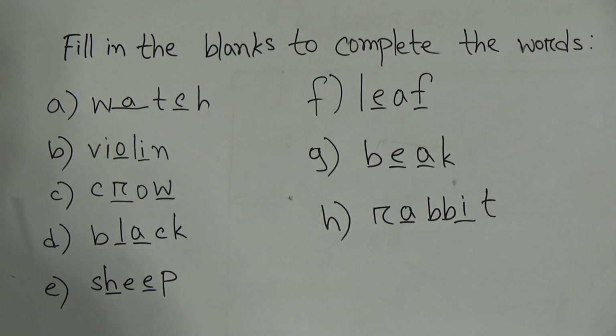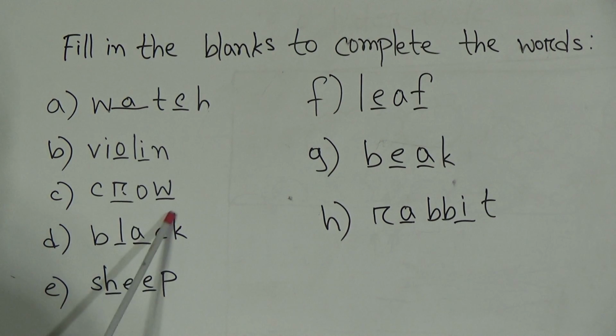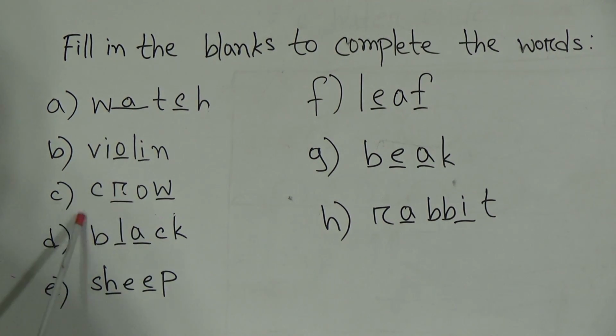Look, dear students, now our next word, number C, crow, and the spelling is C-R-O-W, crow. Dear students, you will find a gap here, and there you have to write R, and in the next gap after the letter O you have to write W. So the full word is crow, and its spelling is C-R-O-W, crow. Crow means what? All of you know that crow means cat.